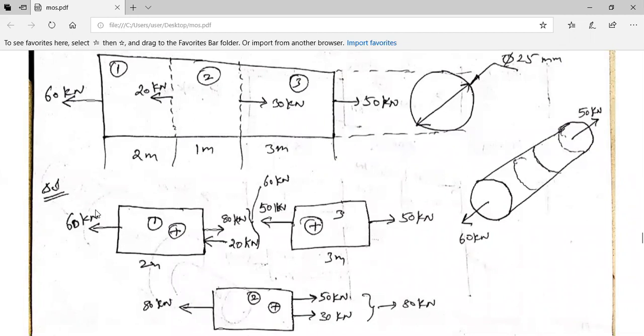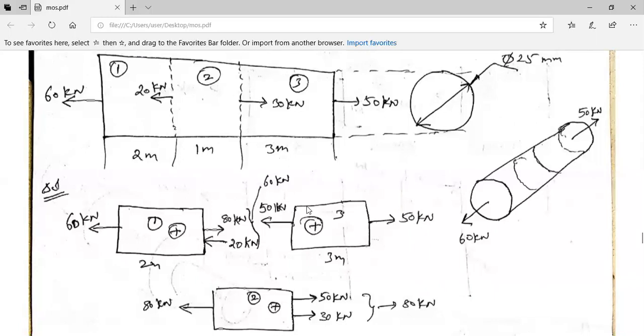So you can start either from 60 kilonewtons or from 50 kilonewtons, but I'll start from 50 kilonewtons. When there is a 50 kilonewton force which is already given, and I have separated this section and written it over here, I need to apply an equal amount of force of 50 kilonewtons in the opposite direction, such that this part 3 is going to be balanced. Okay, the 50 kilonewton force is given in the problem, so this same 50 I have taken over here.